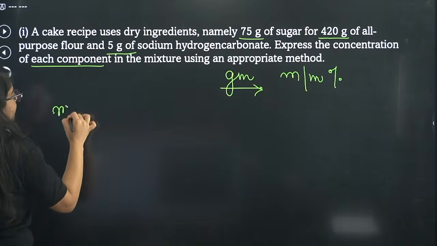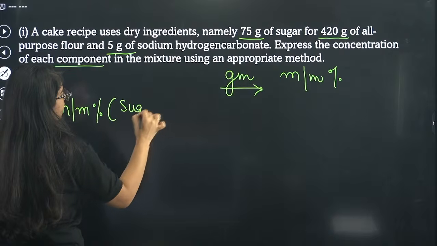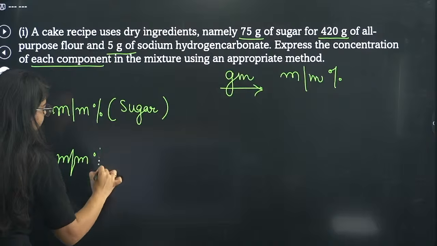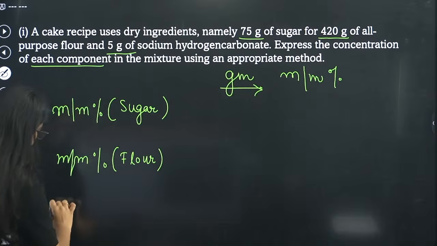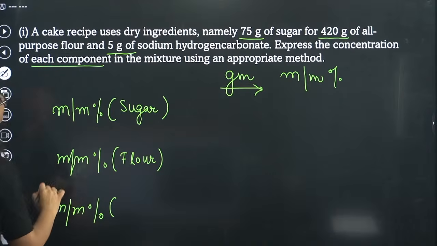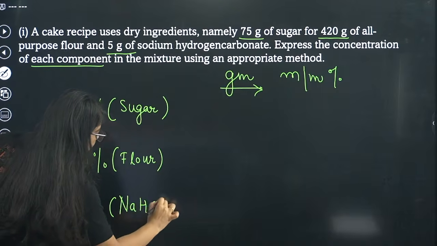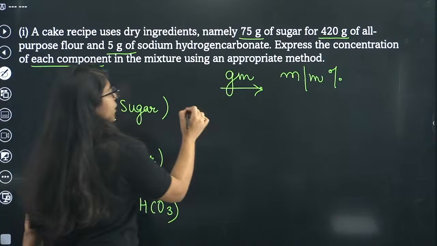That means mass by mass percentage of sugar, then mass by mass percentage of flour, and then mass by mass percentage of your sodium hydrogen carbonate, NaHCO3, right? Now how will you do it? I'll do it for sugar.